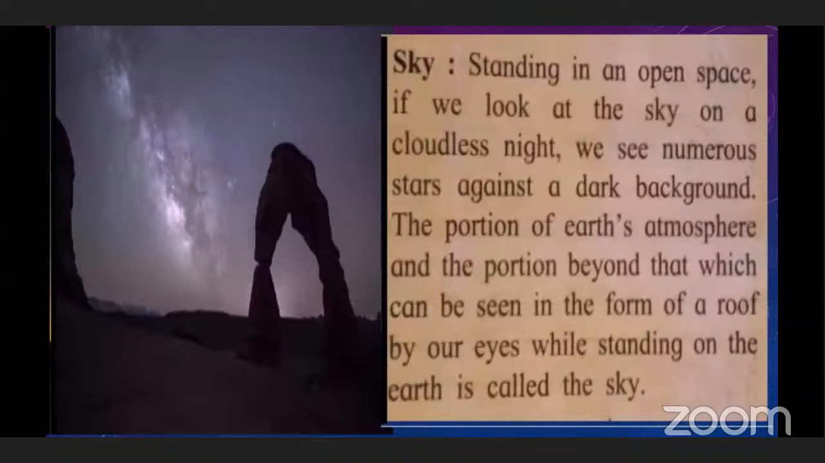So what is sky? The portion of Earth's atmosphere and the portion beyond that, which can be seen in the form of a roof by our eyes while standing on the earth, is called the sky. If we stand on the earth and look towards the sky, the portion of Earth's atmosphere and beyond that, in which we can see so many stars, is called sky.